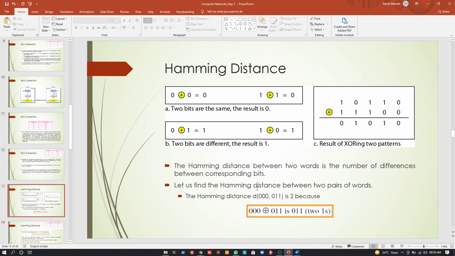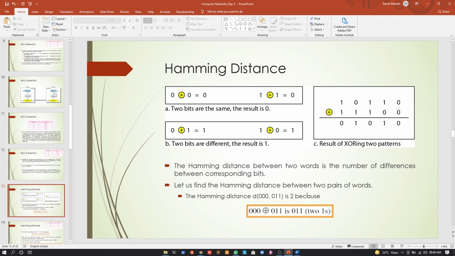Now let us find the Hamming distance between a pair of words. Suppose the two words are 000 and 011. Using the XOR operation, we can see that the result is 011, right? Whenever we say Hamming distance, we just count the number of ones. In this case, the number of ones is 2, so we say that the Hamming distance is 2. Am I clear with this? So in the diagram for the second part, if I ask what's the Hamming distance between these two data, we will say it's 2, because there are two ones.